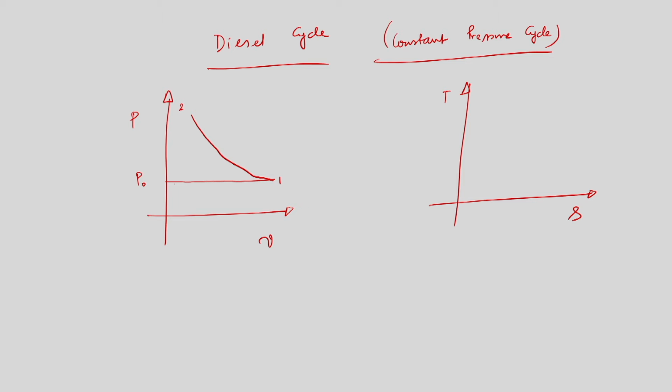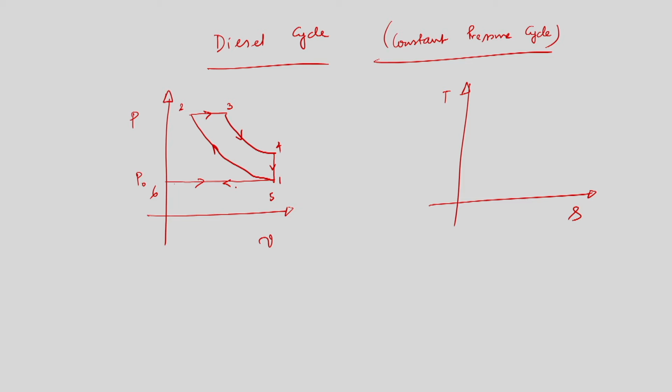So we are approximating the process as constant pressure instead of constant volume, and then the power stroke is again approximated by an isentropic process, and finally the exhaust blowdown is again approximated. So this is 3, this is 4, this is 5, and let us say this is 6.